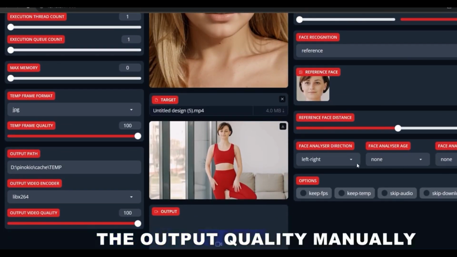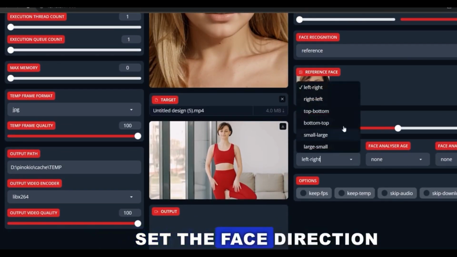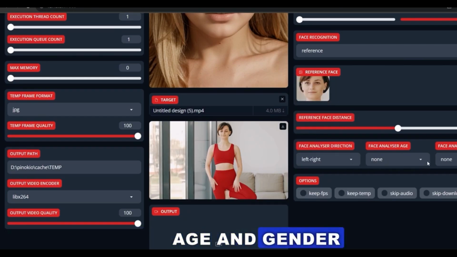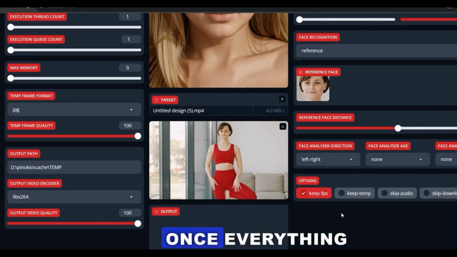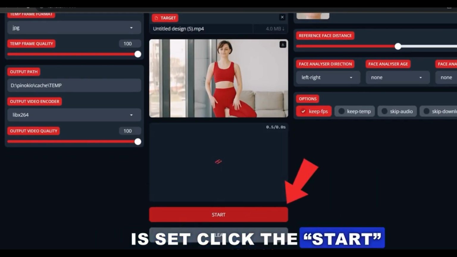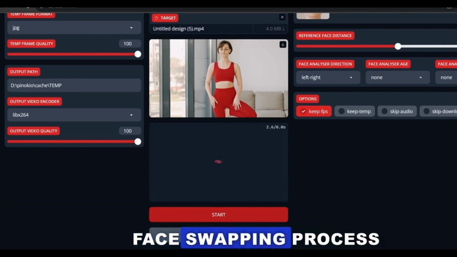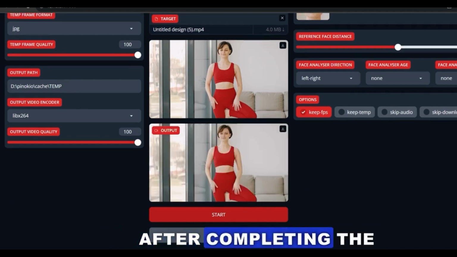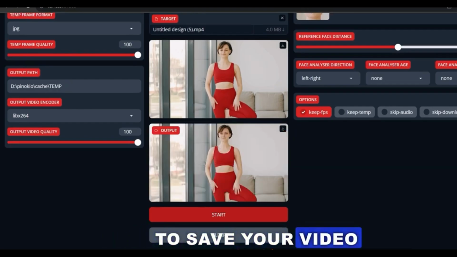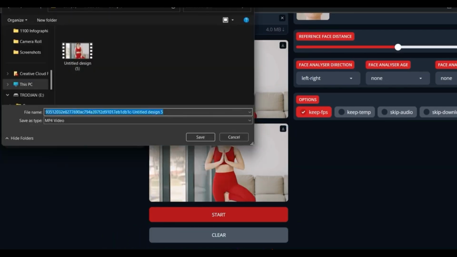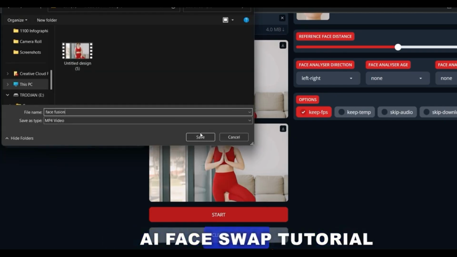To enhance the output quality, manually set the face direction, age, and gender. Once everything is set, click the Start button to initiate the face swapping process. After completing the face swapping process, click the Download button to save your video. Here is the result from this AI face swap tutorial.